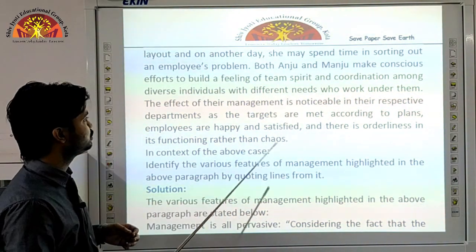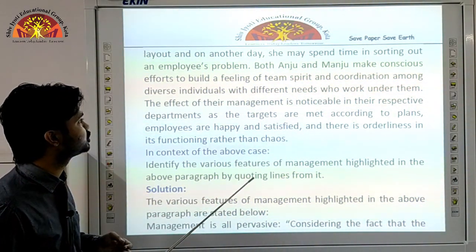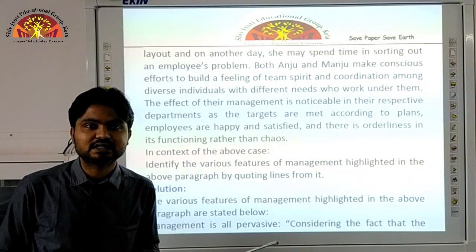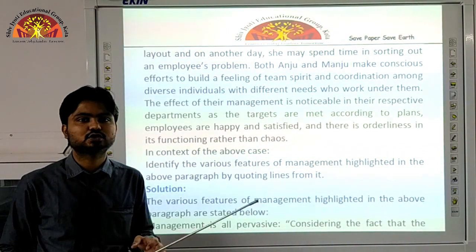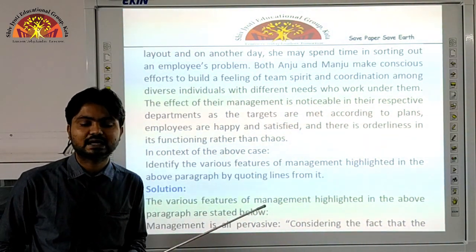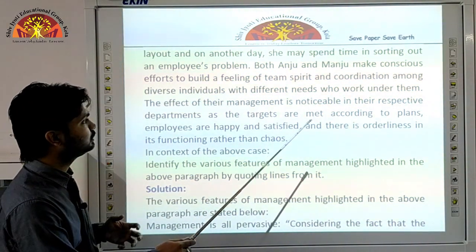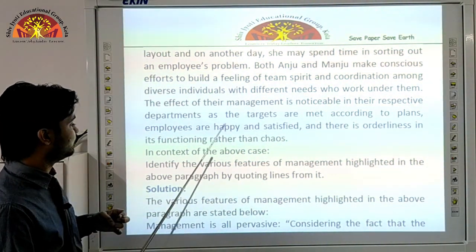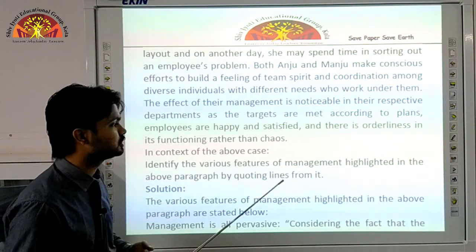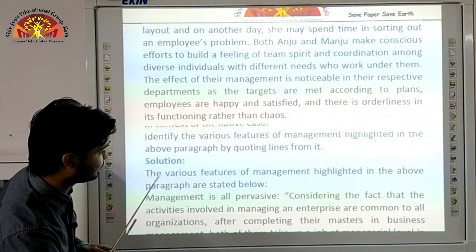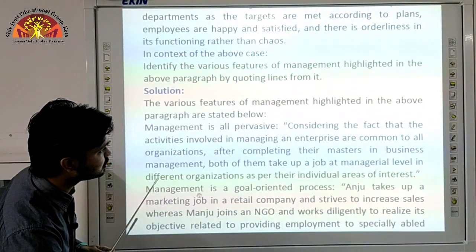Both Anuj and Manju are conscious about the efforts to build a feeling of team spirit. Now, both are involving all the employees, both are doing the work with team spirit. So, each and every individual of the organization cooperates with each other. Now, the main question is to identify the various features of management highlighted here. Now, the management is all pervasive. The first feature is management is all pervasive.